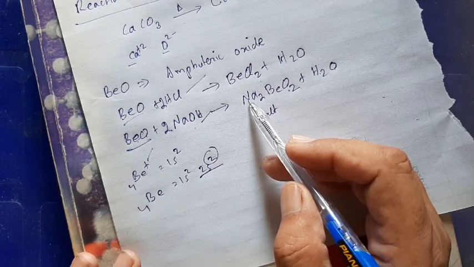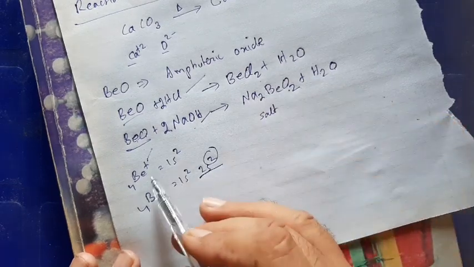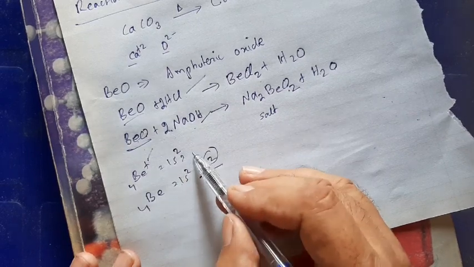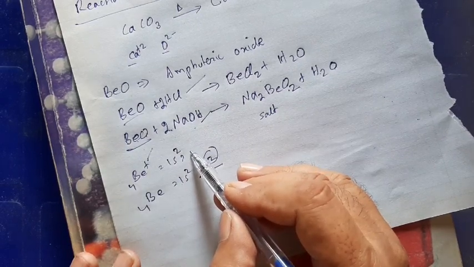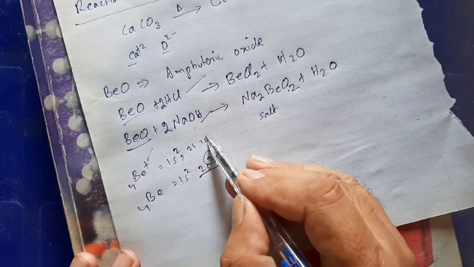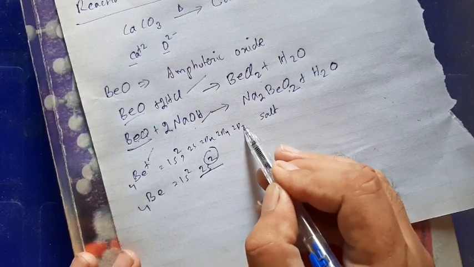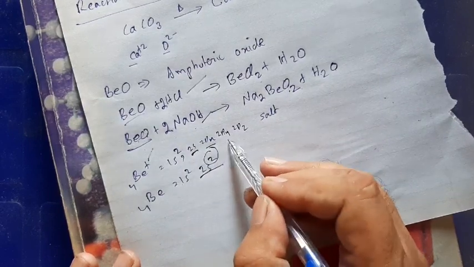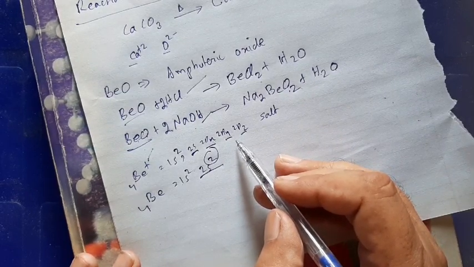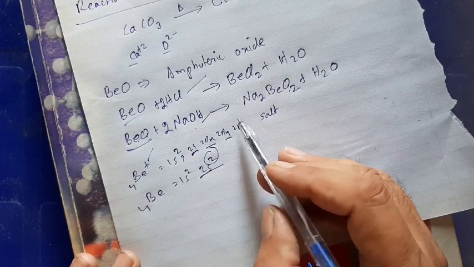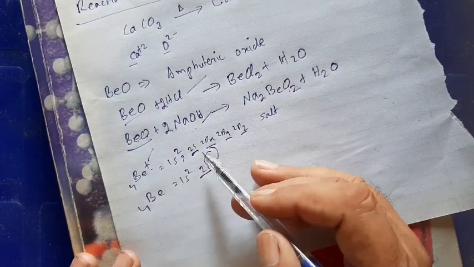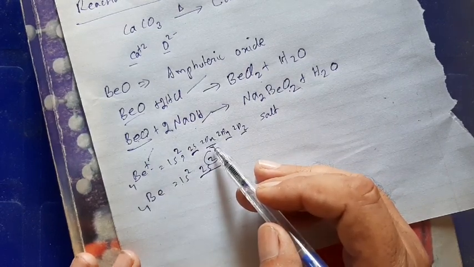In the case of the beryllium ion, the second shell is completely free from electrons. No electrons are present. Here we have 2s, 2px, 2py, 2pz. So these orbitals can coordinate with oxygen of other compounds or oxides and form coordinate covalent bonds. So the beryllium ion is tetrahedrally linked with 4 oxides in the crystal lattice.